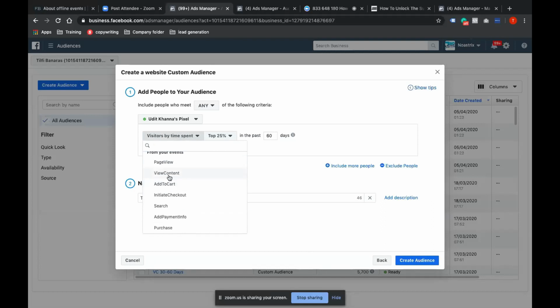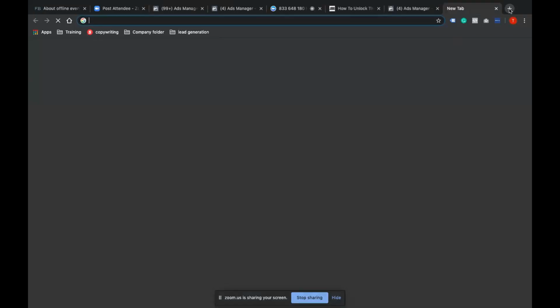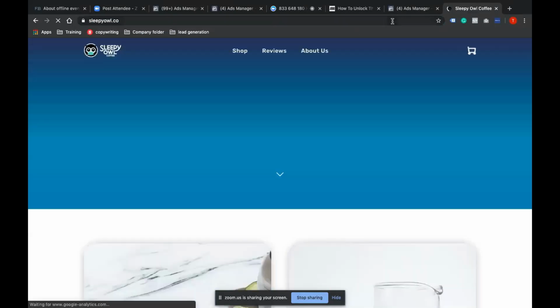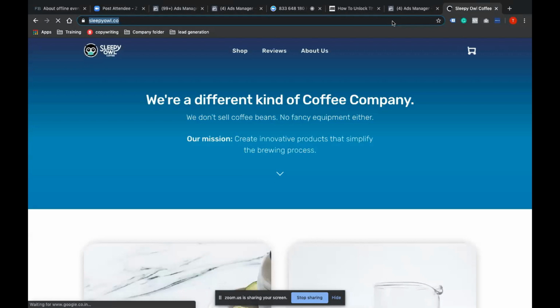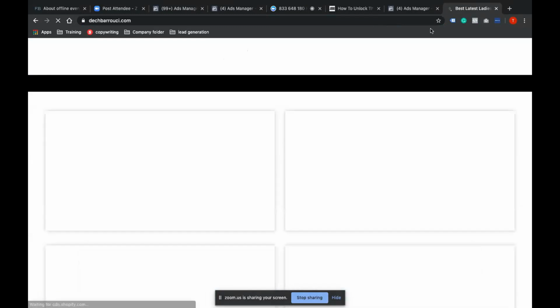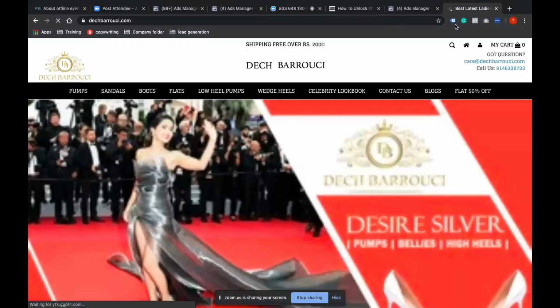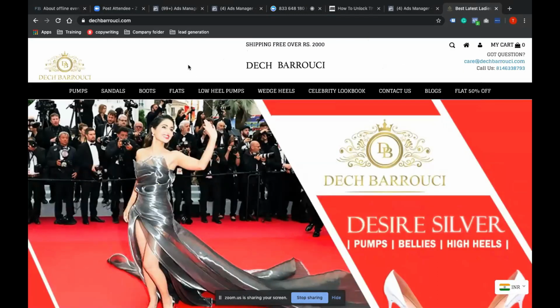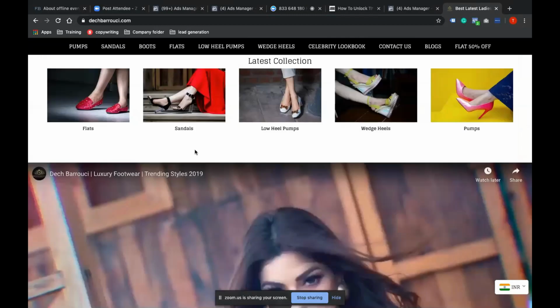So now we are talking about e-commerce. Page view is an event where we have just visited the website. So for instance, let's say any website, let's say this website, or any website I'm visiting, I can see what kind of event is happening. So you can see I've just visited the website. It's page view, right? I'll just show you quickly, for those who are new to this, so that they'll understand.